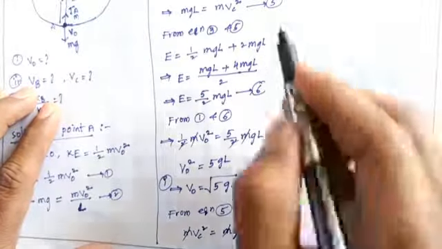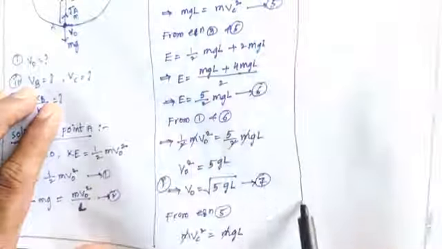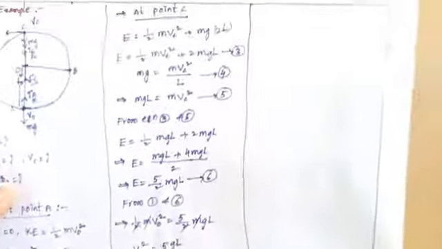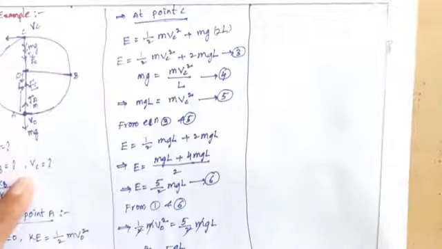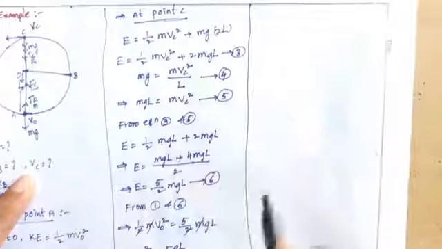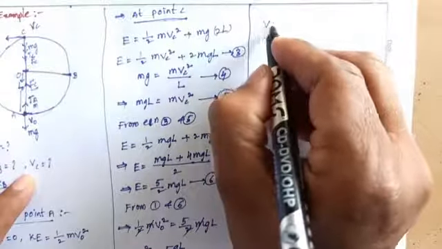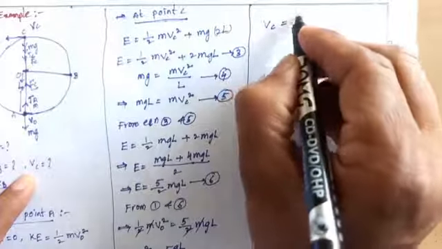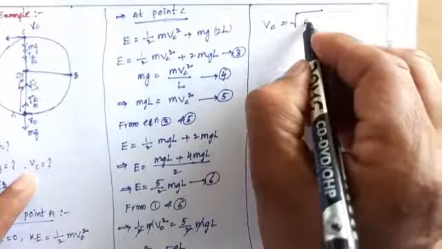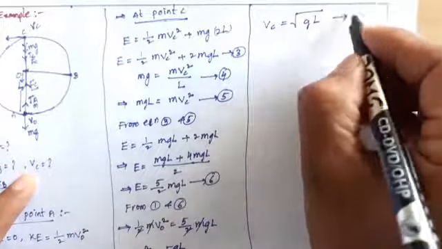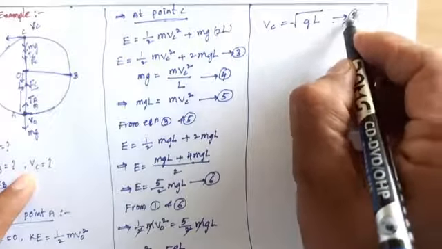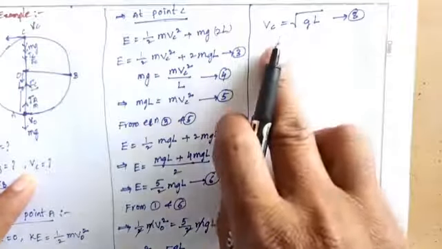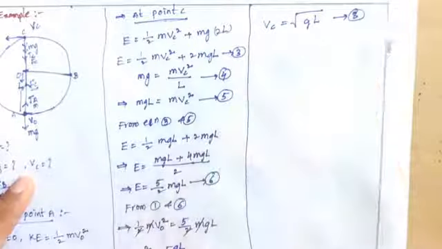M gets cancelled, so we can write Vc equals square root of gl, equation number 8. Okay, we can get Vc.